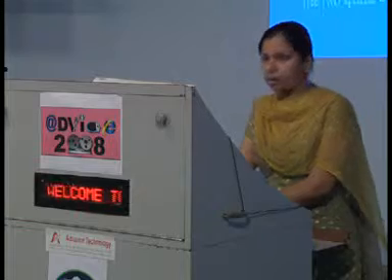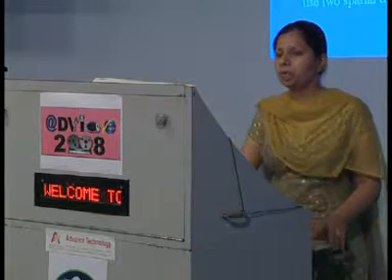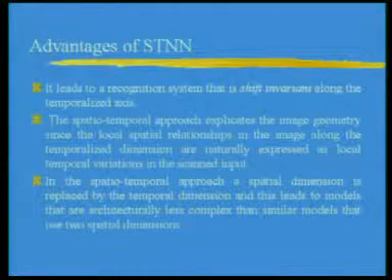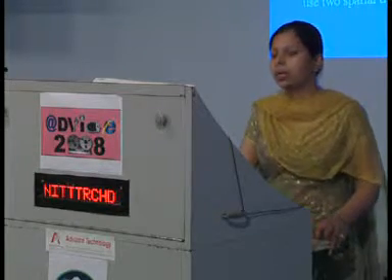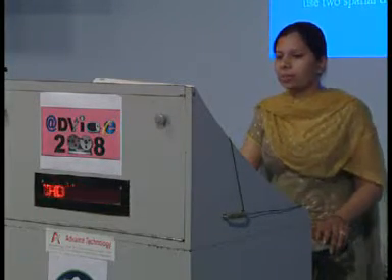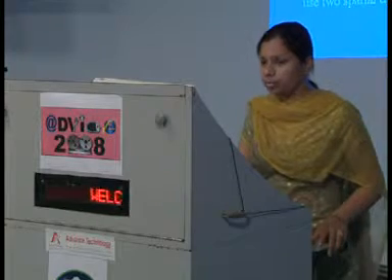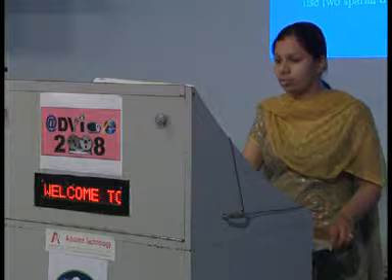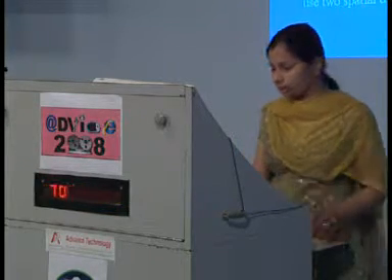games and everyday life. The various advantages of a spatio-temporal neural network are that it leads to a recognition system that is shift invariant along the temporal axis. The spatio-temporal approach exploits the image geometry, since the local spatial relationships in the image along the temporalized dimension are naturally expressed as local temporal variation in the scanned input. In the spatio-temporal approach, a spatial dimension is replaced by the temporal dimension, and this leads to models that are architecturally less complex than similar models that use two spatial dimensions.